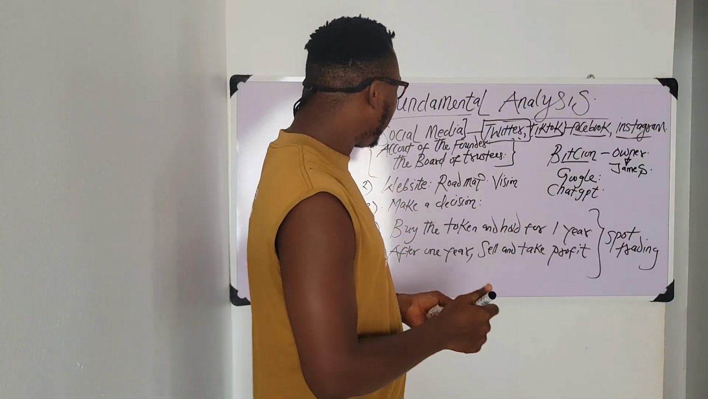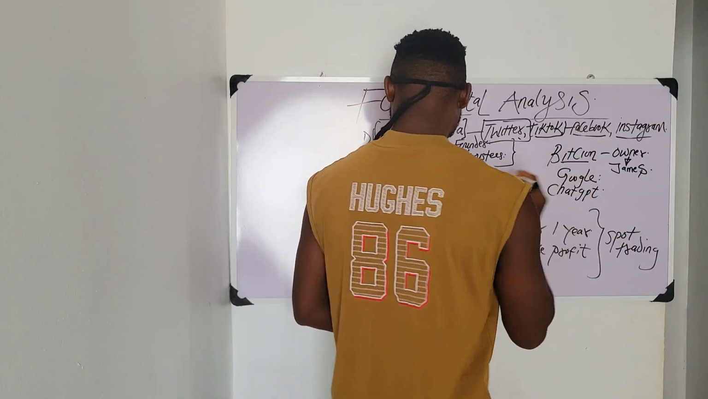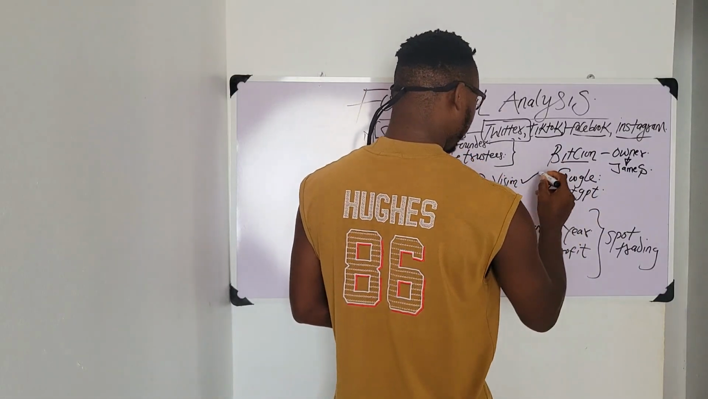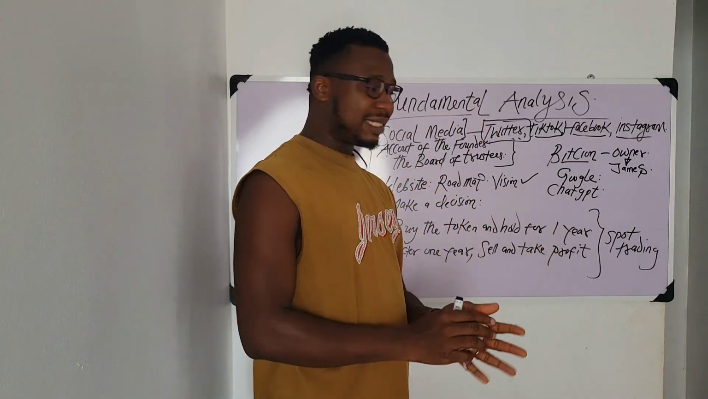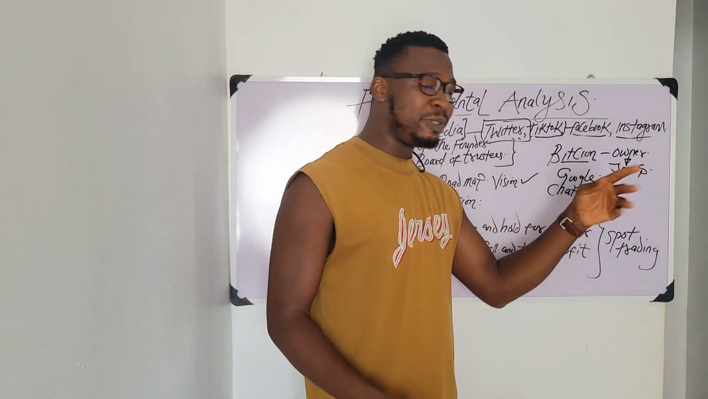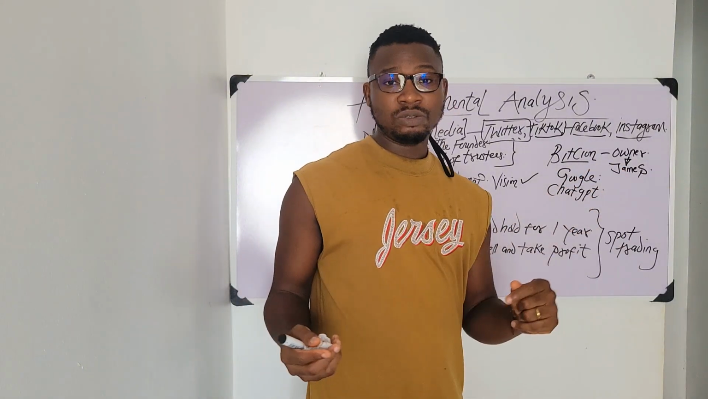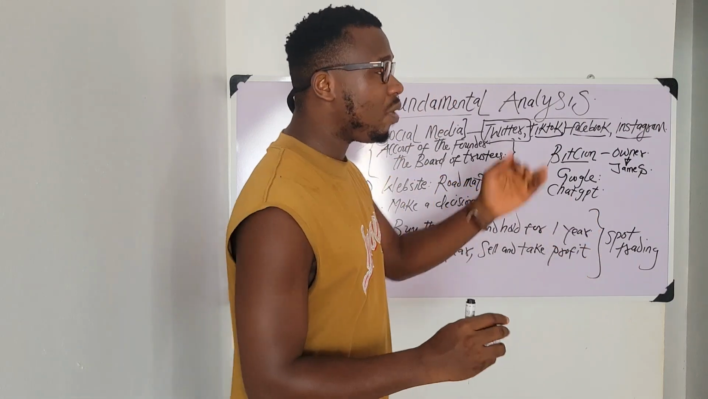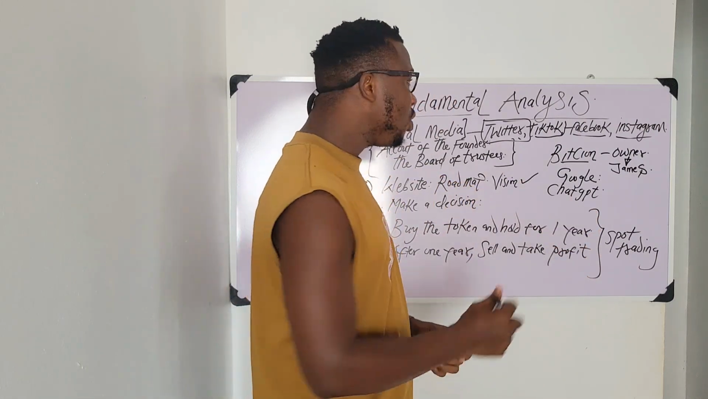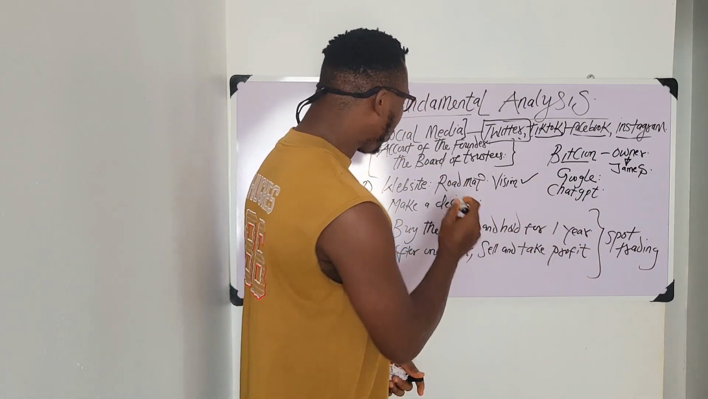Then you can possibly go back to what? The website. You ask ChatGPT, does Bitcoin have a verified website? I think yes, it will pop it out for you. You log into it, you look at the website. When you look at the website, you go straight to what we call the roadmap.